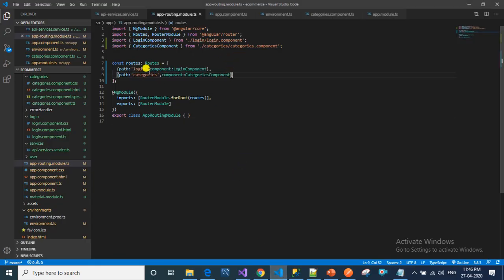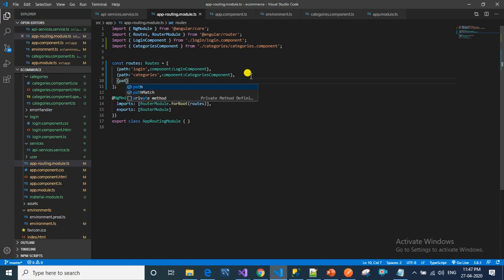So we have login and categories components. So if user wants to enter any other path which is not present in our routes, then I am creating a wildcard route by using two asterisk symbols.